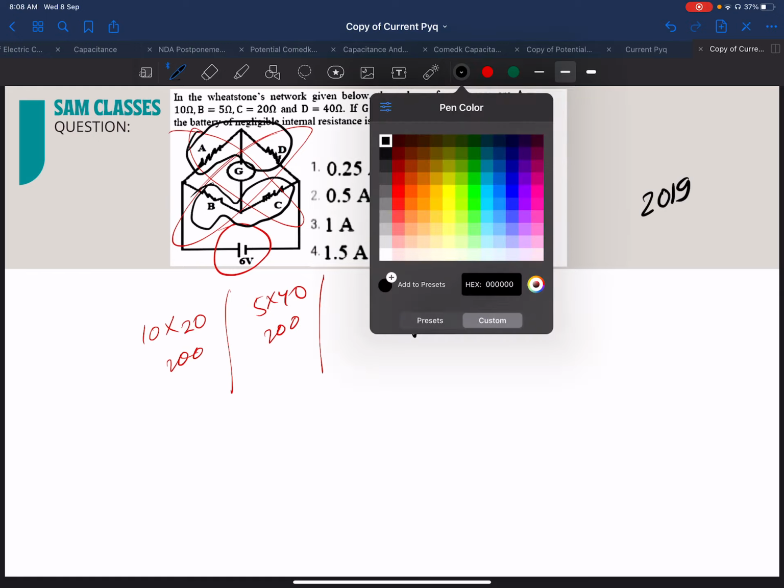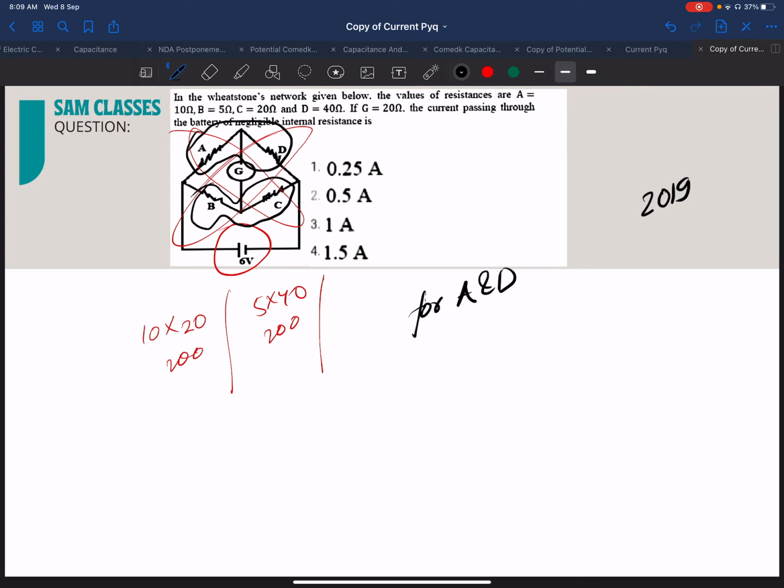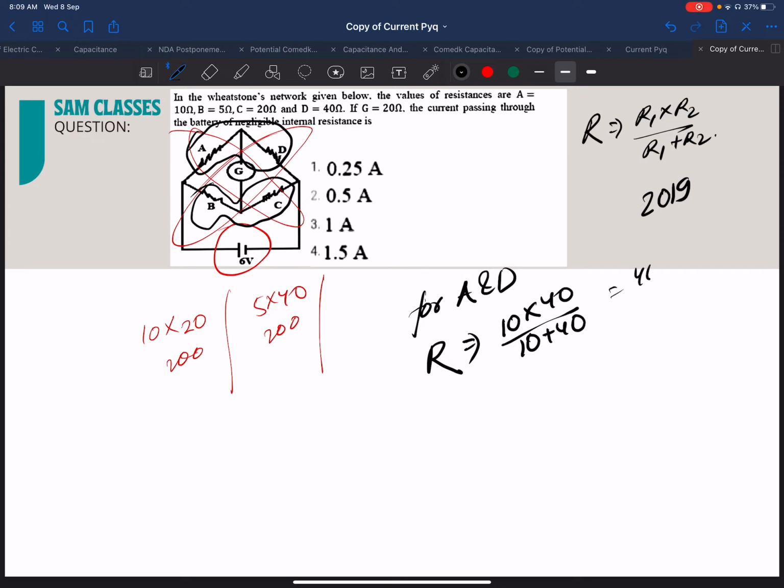Now, for this A and D, I can directly find the resistance. It is 10 into 40 by 10 plus 40, I'm directly using the formula. If anybody has any doubt, do tell me. Resistance for a parallel condition is R1 into R2 by R1 plus R2. Everybody knows this, correct? So we'll get 400 by 50, that is nothing but 8.